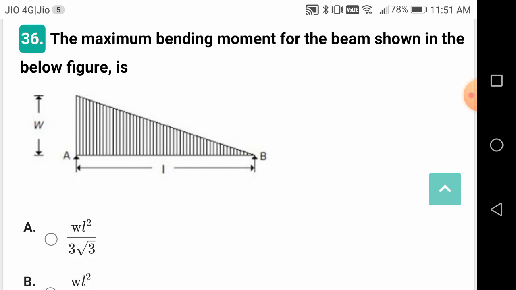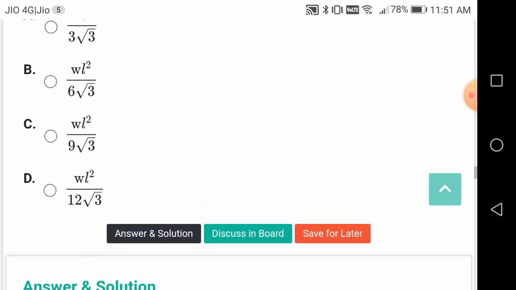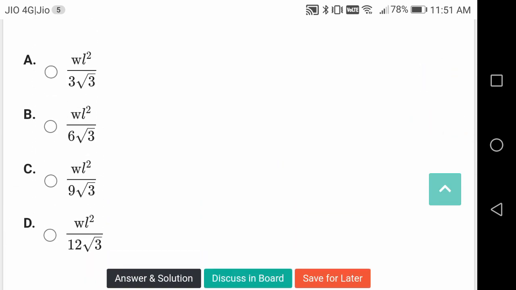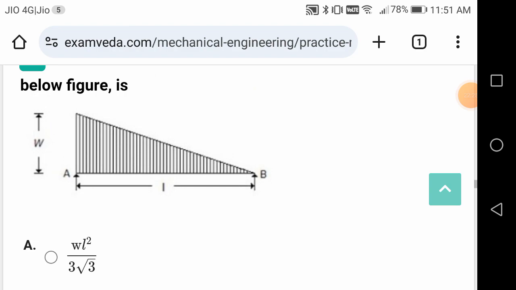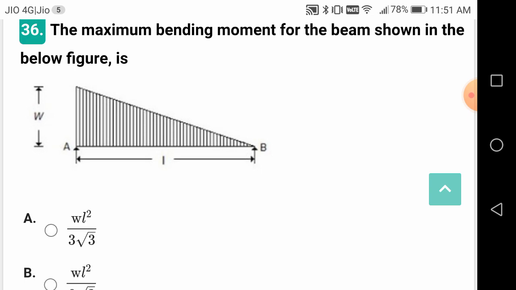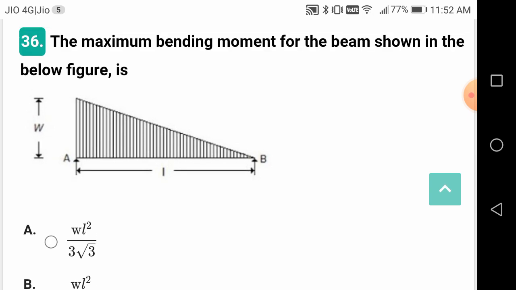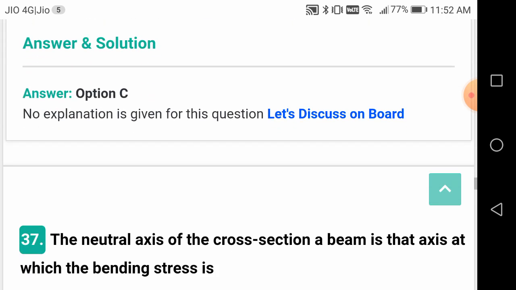The maximum bending moment for the beam is shown below. This is a good question, friends, it is often asked in the examinations. Remember this value and this figure also. W square by 9 root 3. Remember this question, this is a very important question, friends. So he is asking the maximum bending moment for the beam. It is not a cantilever beam, friends, it is a simply supported beam with right support 0 and left support W per unit length. For this, the maximum bending moment is W square by 9 root 3. This question is often asked in examinations.